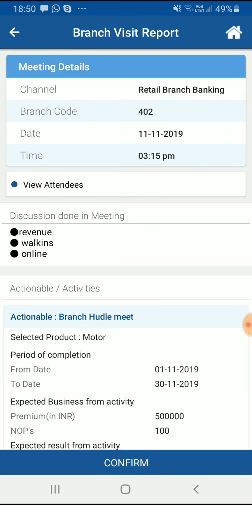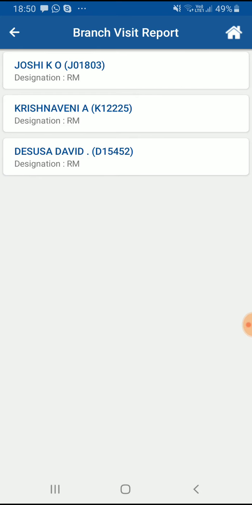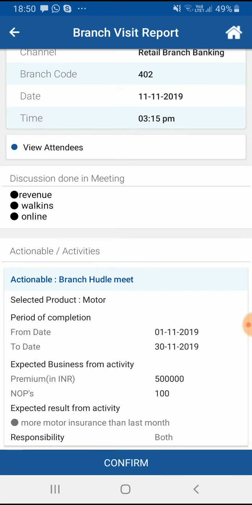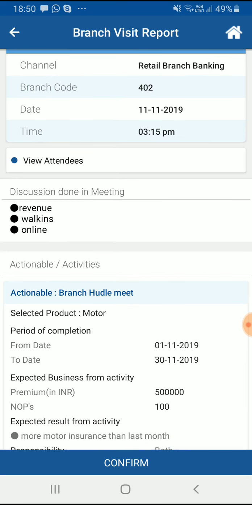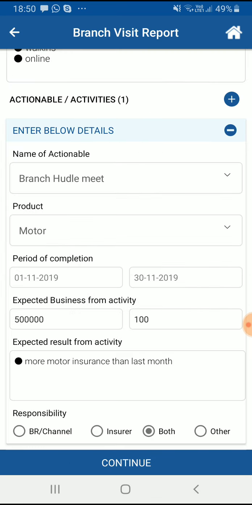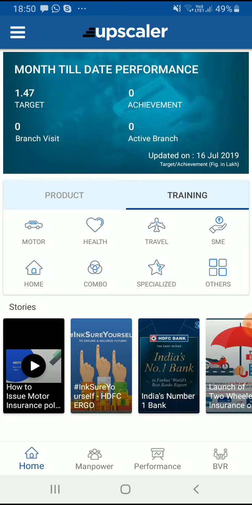When I click on continue, I get a summary detail here. Who are the attendees? I can click and see these are the attendees of the meeting. There are points discussed, and if I confirm, the meeting will get created. So I'm not confirming it at the moment. I'll go back to the home page.